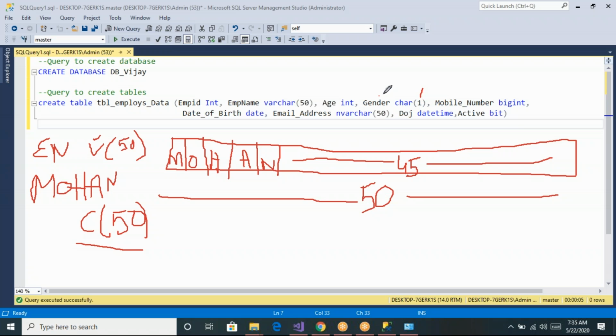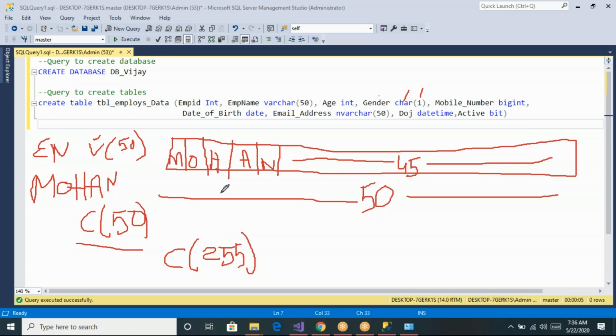So if you know we are going to store some fixed length of data. Now you can see gender, I want to store either M or F. That is fixed. Only one letter is fixed. So that's why I have taken the char of one like this. That is the first difference. And one more difference is, the maximum value we can declare for a character is char of 255. Only 255 maximum length is allowed.